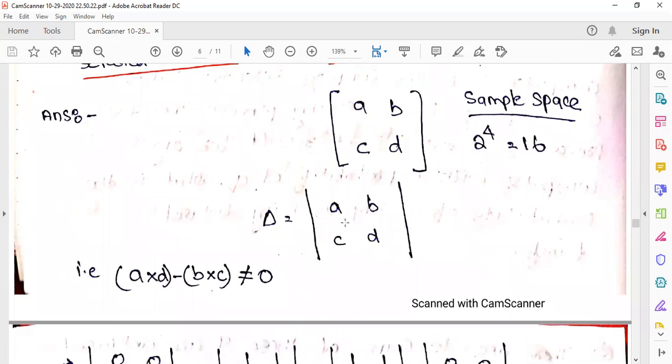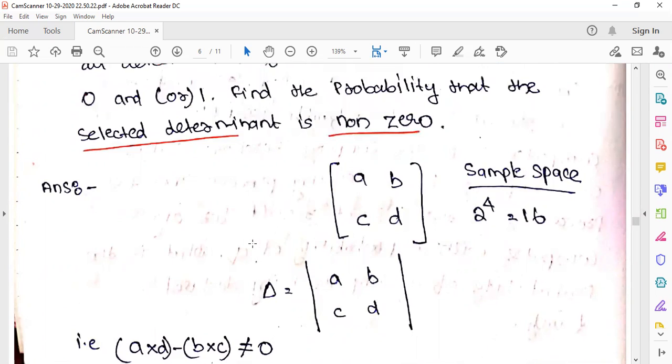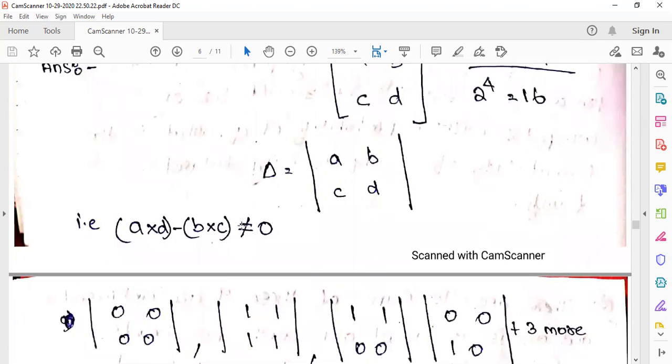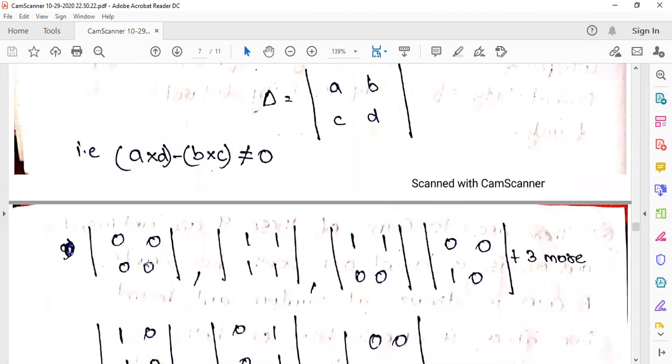The determinant will be A into D minus B into C, and we need the condition where it is non-zero. But it's better we go for the condition where it is 0. For a 2 by 2 matrix, we should get AD minus BC equal to 0. So we consider the case 0, 0, 0, 0, where the determinant is 0.